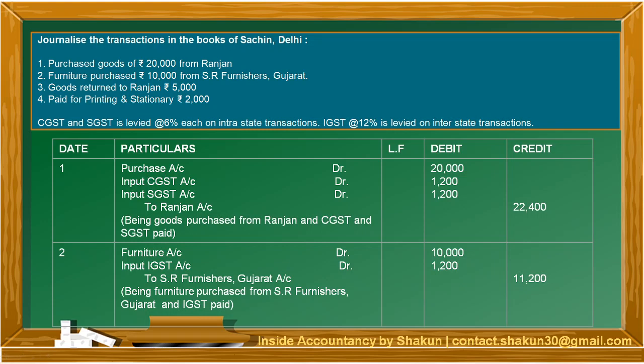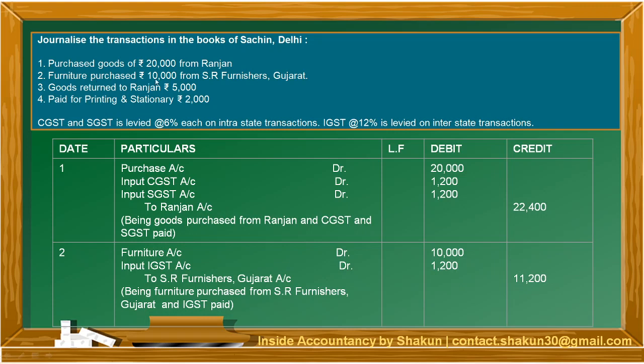Secondly, is there any place written next to Ranjan? No. If nothing is given, we'll assume that it is an intrastate transaction. So if it is an intrastate transaction, then we have to apply CGST and SGST. Therefore, input CGST and input SGST are debited. They were each 6%. So purchase value was 20,000. 6% of 20,000 is 1,200 each. That has been shown under input CGST and SGST. In Ranjan's account, we will just show the total of all the transactions. So this was the first transaction solved for you.